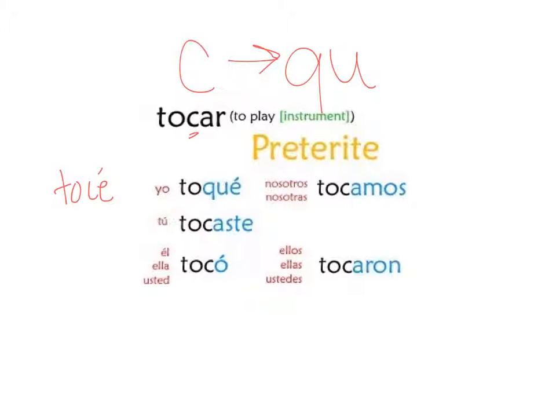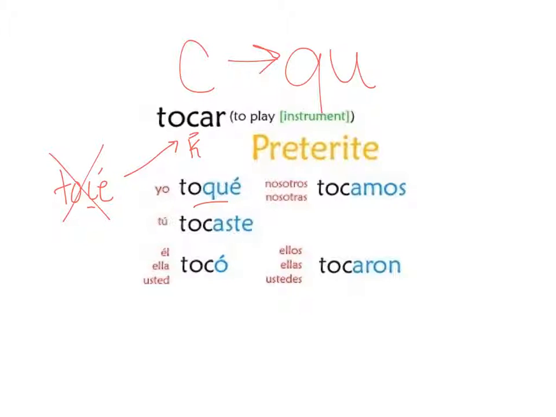And that happens because if I were to keep the original C in the yo form, then it would sound like "toce", and that's a soft C sound, right? We want to maintain the original sound of our infinitive. Tocar sounds like a K. That's a hard C sound. So we want the yo form to sound like "toke", right? So that's why we change C to QU.